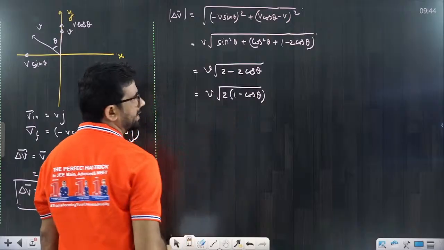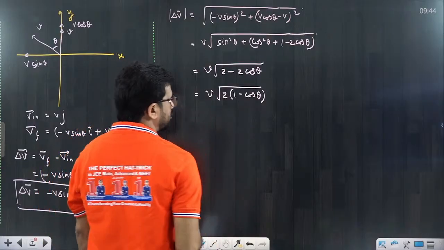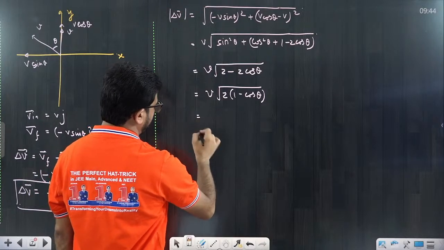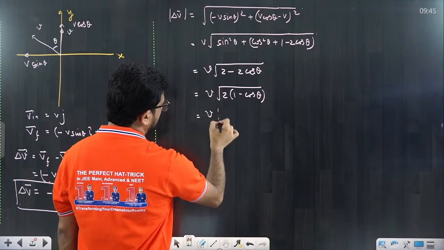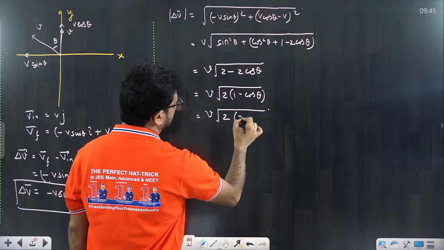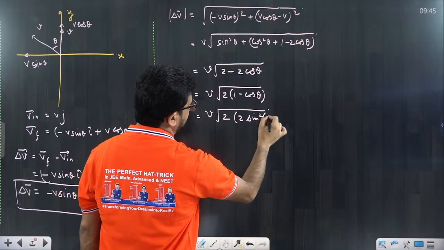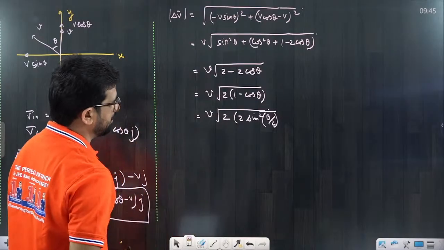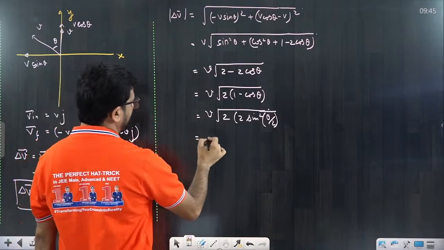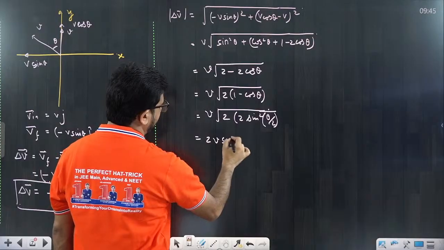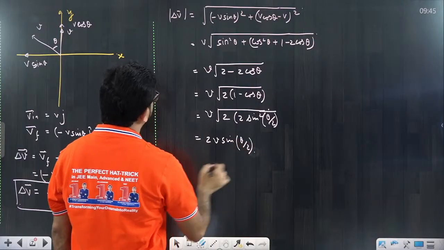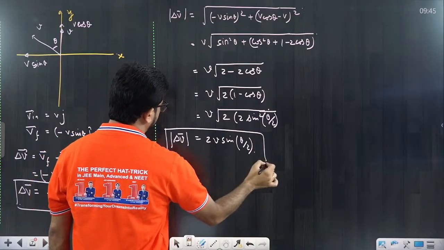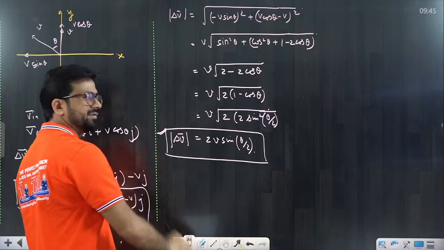1 minus cos theta can be written as 2 sin square theta by 2. So v into root of 2 into 2 sin square theta by 2. That is the very simple half angle formula for cos. Putting it from here, this becomes 2v sin theta by 2, that is equal to the change in velocity magnitude. It is also important to discuss the meaning of this.